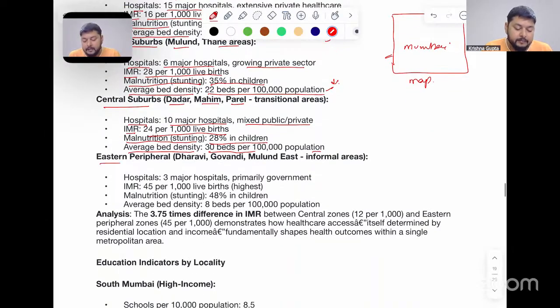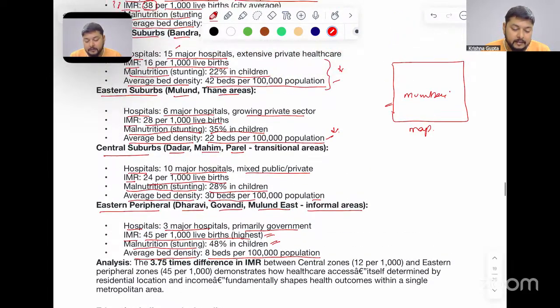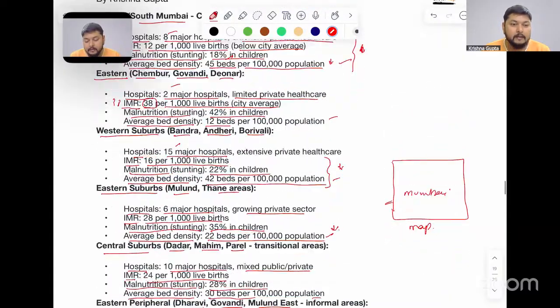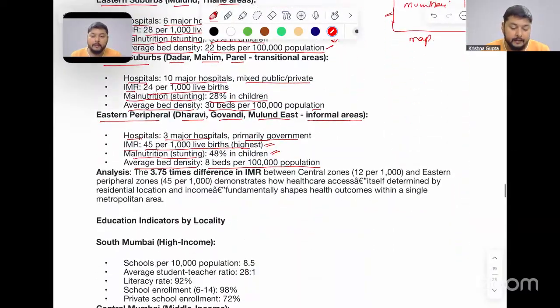When we have eastern peripheral areas like Dharavi, Govandi, and Mulund, here we can say that this is one of the areas which is completely informal in the region. Hospitals: 3 major, primarily government. Infant mortality rate is 45 per 1000 live births, which is the highest here. Malnutrition stunting is 48% here. Average bed density is 8 beds per 1 lakh population, which is the lowest when we compare to the other areas.